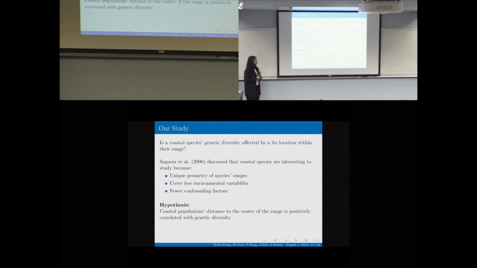Also, for species to be put onto a watch list for endangered and threatened species, they need to show a level of genetic differentiation from other species. Since coastal species aren't studied as heavily as other ones, they are assumed to have a high level of homogeneity, and therefore they aren't placed on a lot of watch lists. If we study the genetic diversity between populations within the species, hopefully in showing that they are diverse from one another, they will be able to be put on watch lists and receive the conservation efforts that they need.